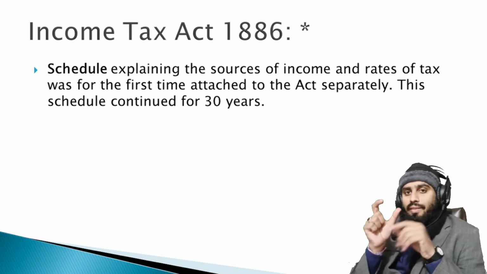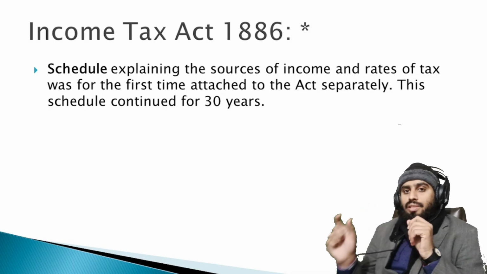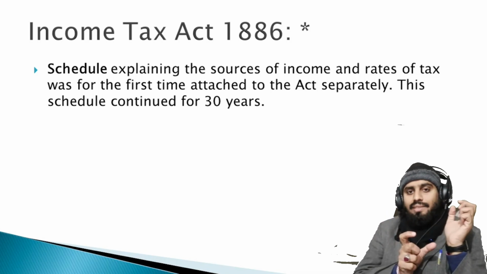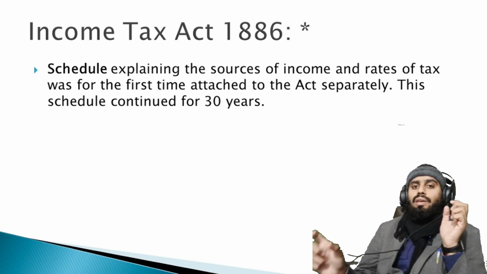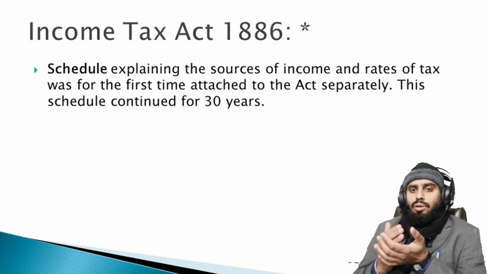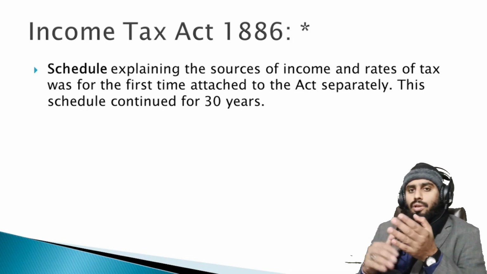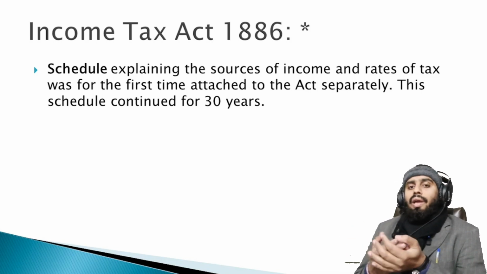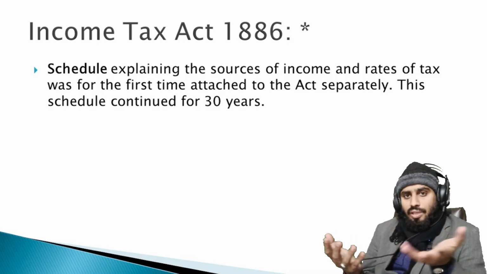If anyone falls in this slab rate, he will pay this amount of tax. If anyone's income falls in another slab rate, he will be supposed to pay this amount of tax. So this is what schedules mean. There are schedules not only for individuals, but also for agricultural income, for companies' income, and other schedules like that.